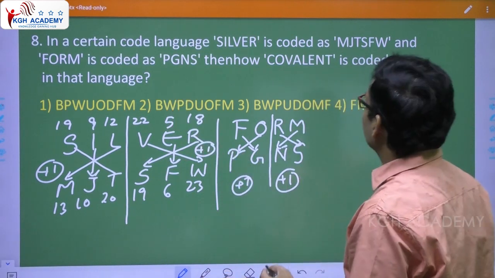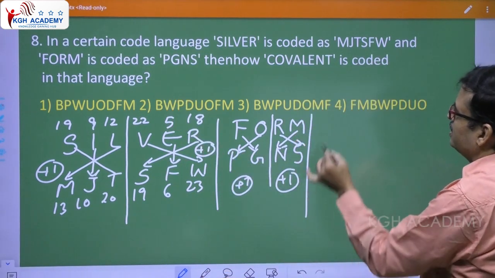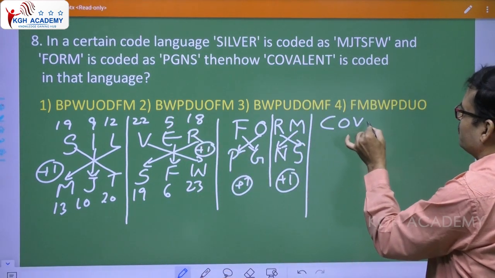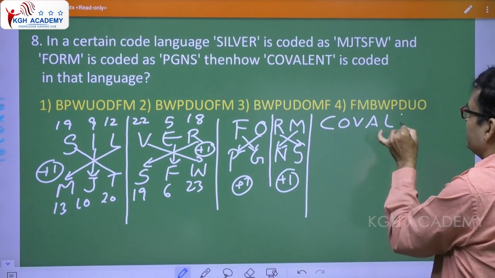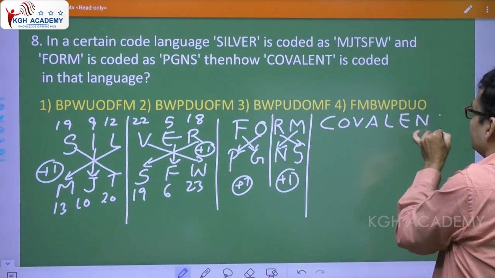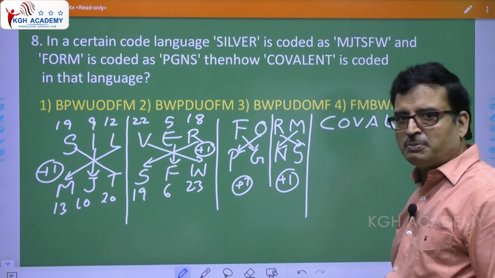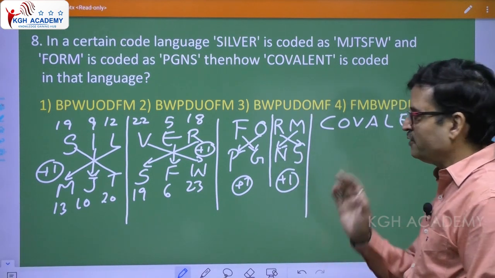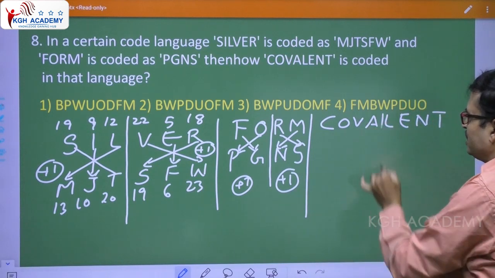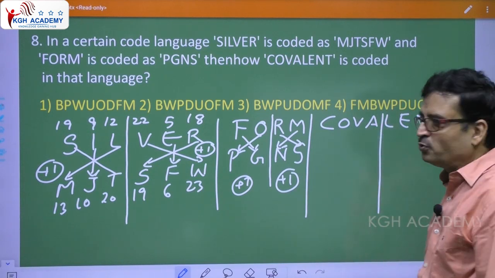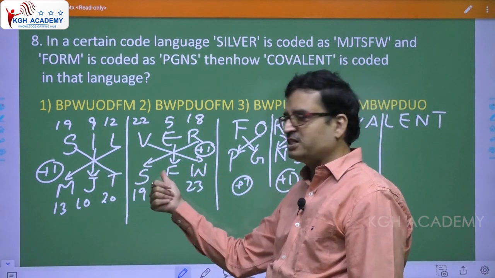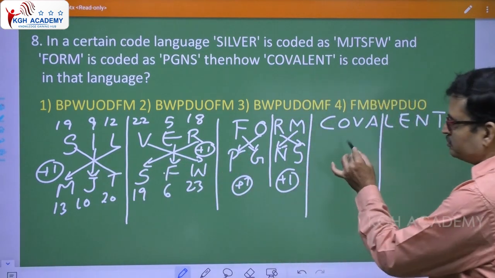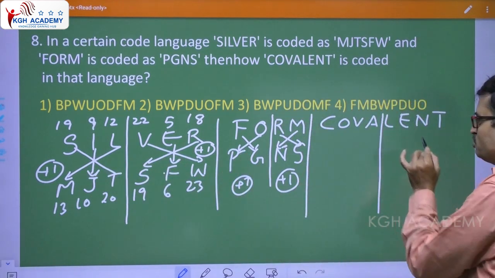Now, what is the word they gave you there? Covalent, C-O-V-A-L-E-N-T. So step number 1, what are you supposed to do? First of all, divide it into exactly 2 halves, C-O-V-A, COVA. Then they have taken plus 1, so this to be plus 1, this to be plus 1.